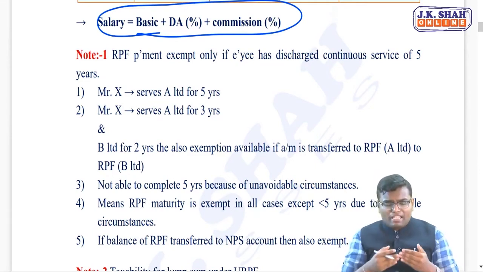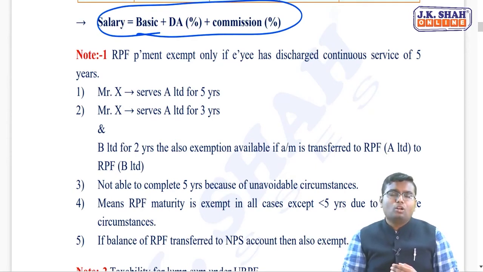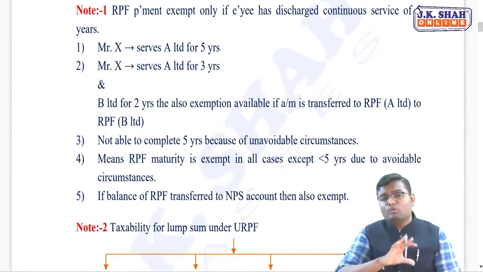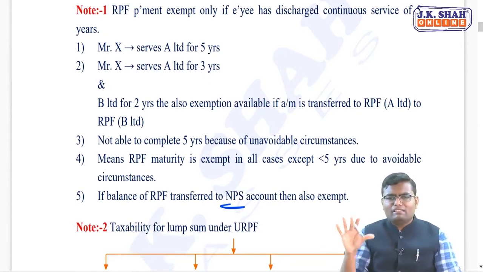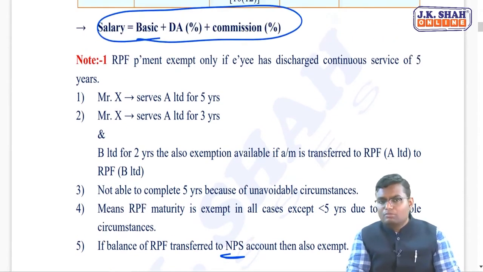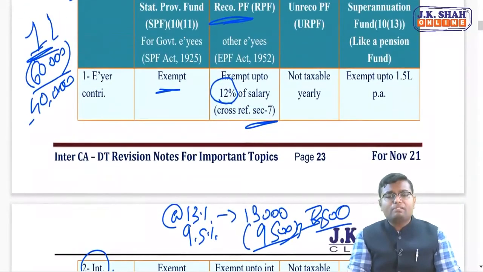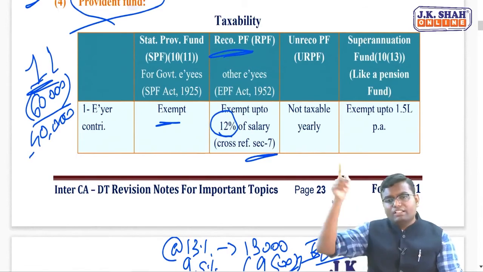So meaning thereby, if you withdraw the amount of provident fund prior to the 5th year of opening the account due to any avoidable reason, then it will be taxable. That is what I have written over here. If before 5 years you are transferring the provident fund account into a national pension scheme account, then ultimately the amount is left with the government only, and that's why again it will not be taxable, that will be exempt only. So do not withdraw the amount of RPF before 5 years, otherwise it will become taxable, for which TDS is deducted under section 192A, that we will learn in the TDS chapter.